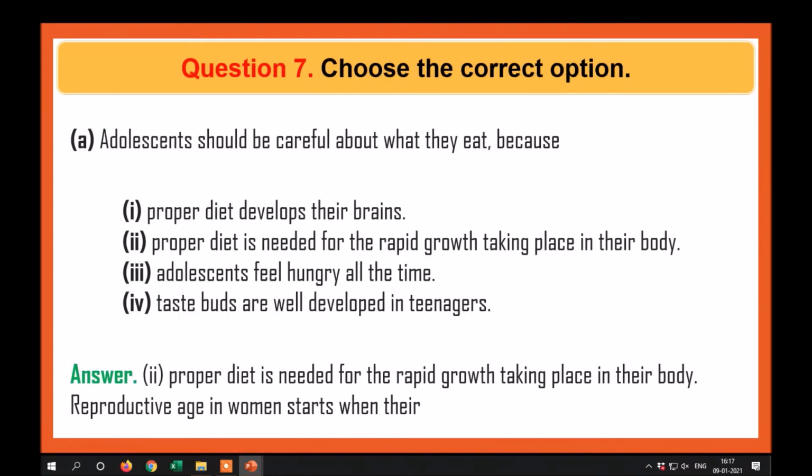Choose the correct answer. Adolescents should be careful about what they eat because proper diet is needed for the rapid growth taking place in their body.